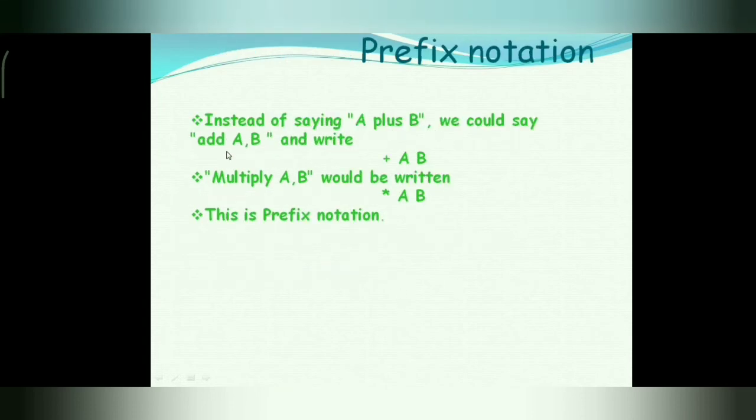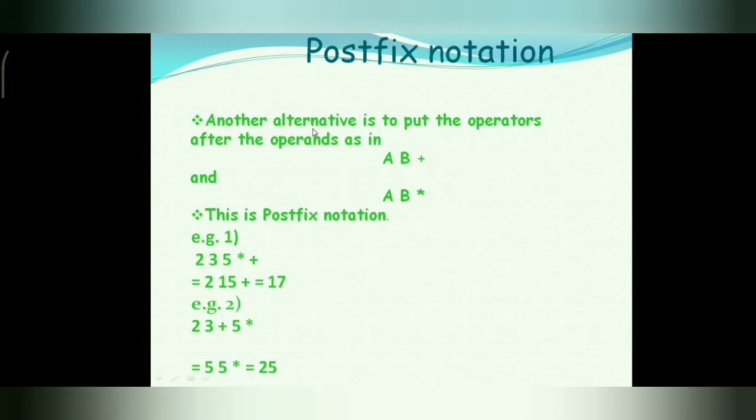Instead of saying A plus B, we can also say add AB and can write plus AB and multiply AB. This is called prefix notation. We can also put the operator after the operands: AB plus, AB multiply.